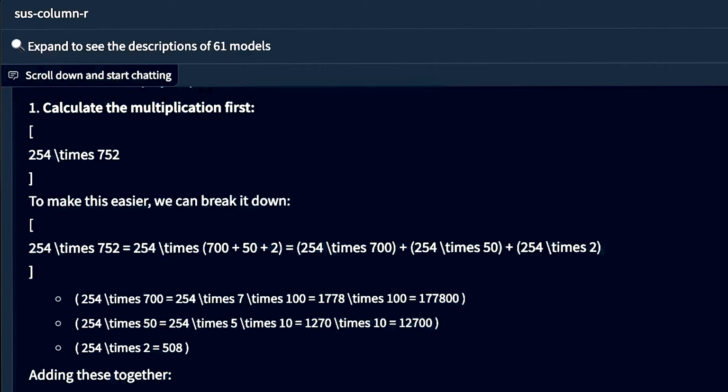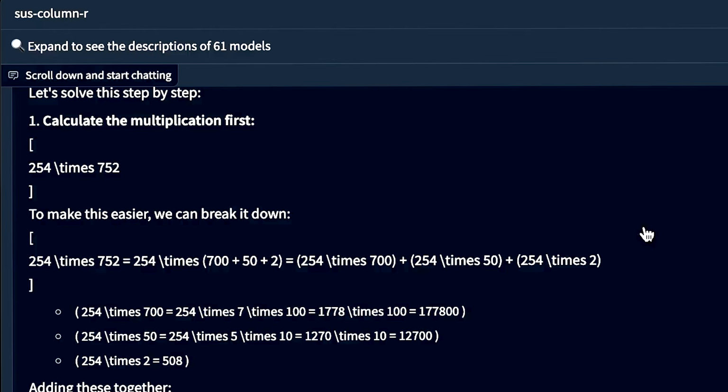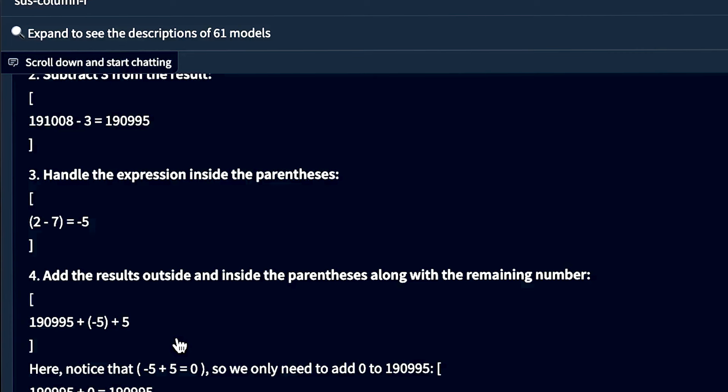So if we have a look at this a second, the kind of logic is there, but it's failing in the basic math. Do you see what I mean? So subtract 191008 minus 3, and we're at 190995. So it's kind of reasoned there. I believe there might be some strawberry elements to this, but its math capability just isn't there, as you can see.